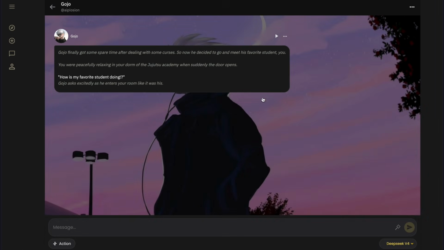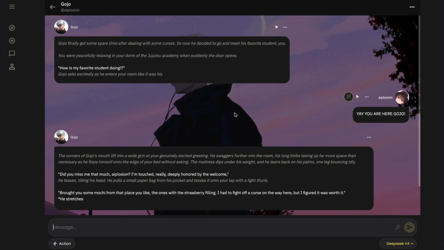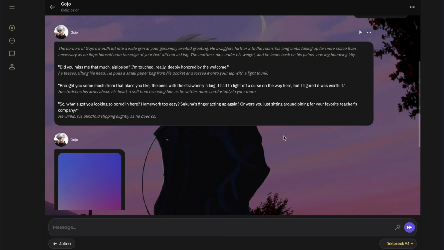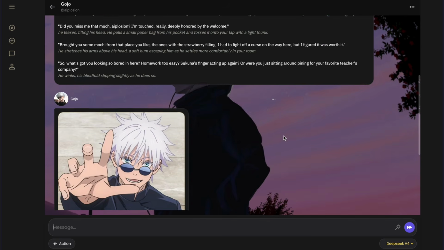But what if I tell you that you can now experience completely new, immersive, and unfiltered chats with all your AI characters? Wouldn't that be amazing? Well, I have a good news for you all. I just found a pretty amazing and new platform that just got released recently. And on this platform, you can chat with all your favorite AI characters without any filters. Yeah. And this platform is called Red Chat App.